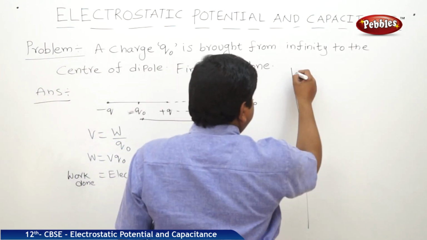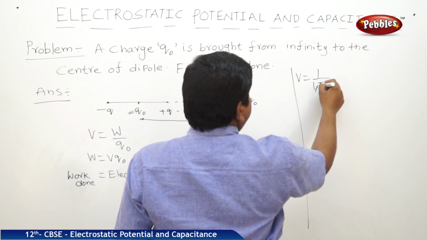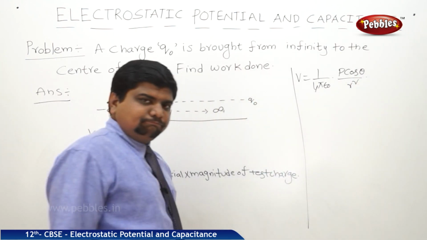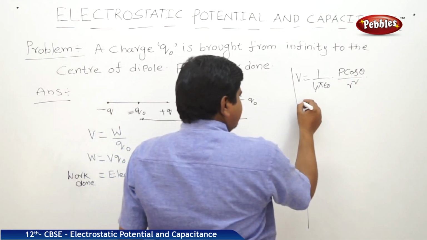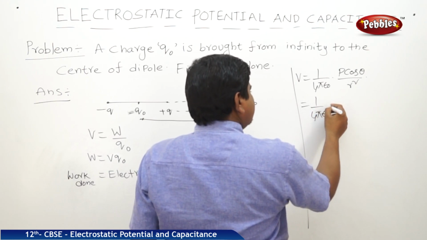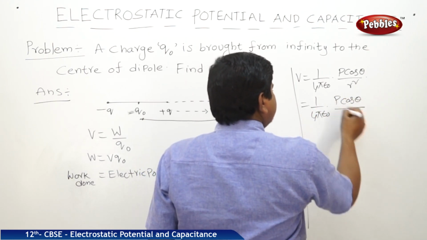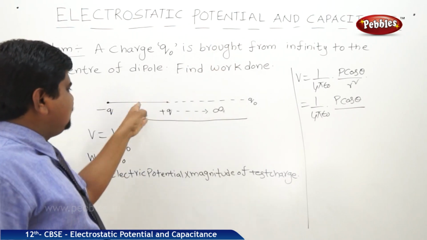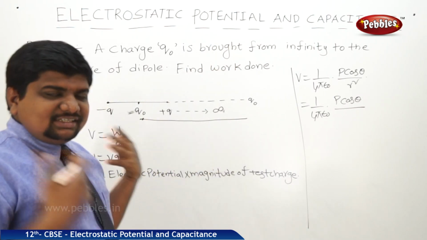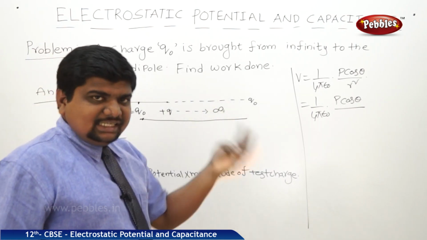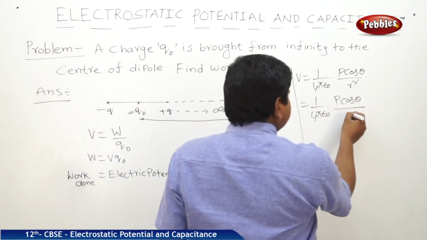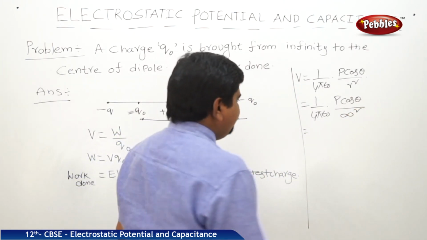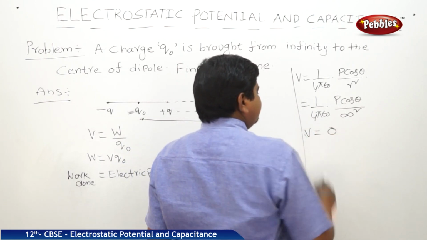But what is the formula of V? 1 by 4 pi epsilon naught into P cos theta by R square. Now listen, from which distance is the charge brought? From infinity to the midpoint of the dipole, which means the distance travelled by the charge is infinity, or square of the infinity. Something by infinity is 0. Therefore, V is 0.